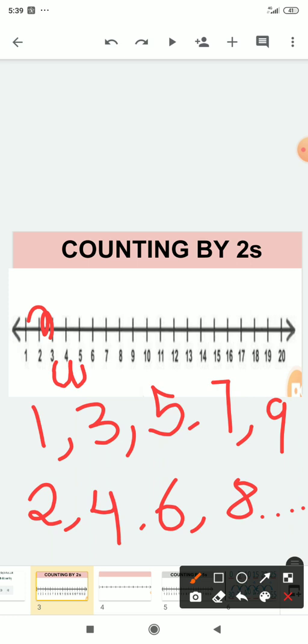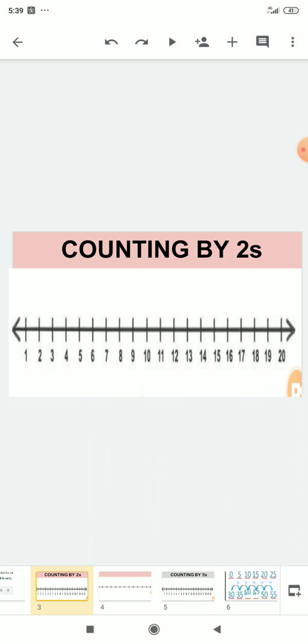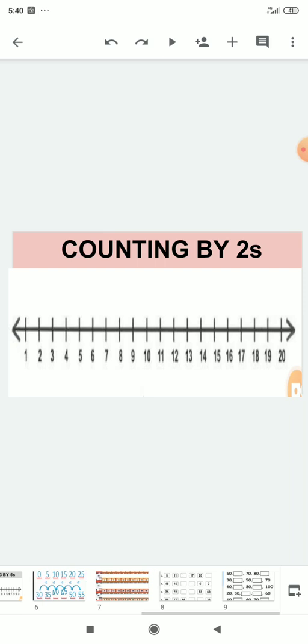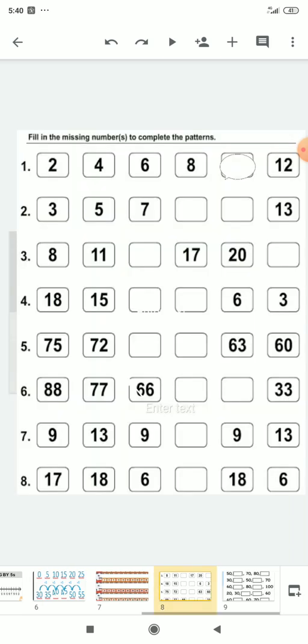I know you all love to skip. It is a part of your game. It is a part of your exercise also. So how do you skip? You have to jump. So in this counting also you have to jump according to the given instruction. Today I have brought many other questions that you have to do in your fair notebook.